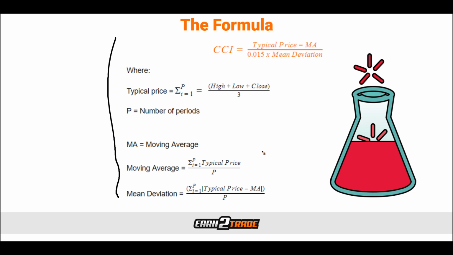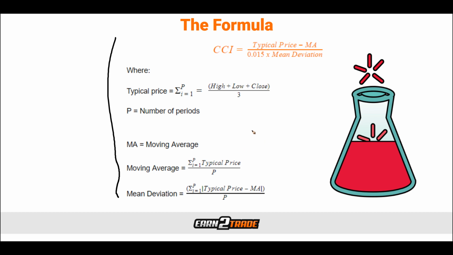The next thing that we need to do is track the high, low, and close for each period. That way we can come up with the typical price value. We will then compute the moving average of the typical price, and to do that, we're going to sum up the last 14 typical prices and divide them by 14 if we use the 14 period moving average default setting.